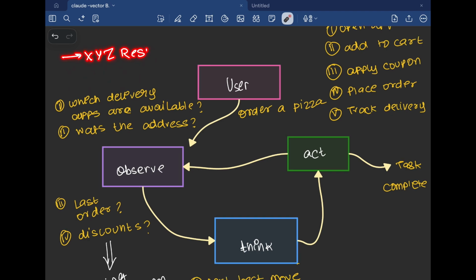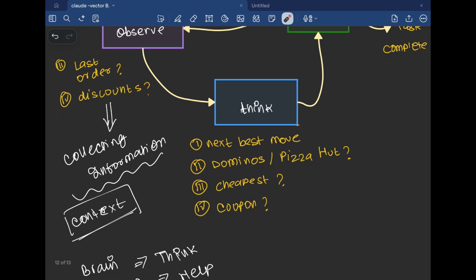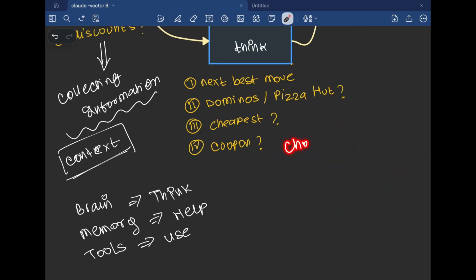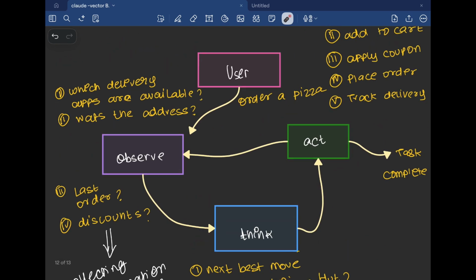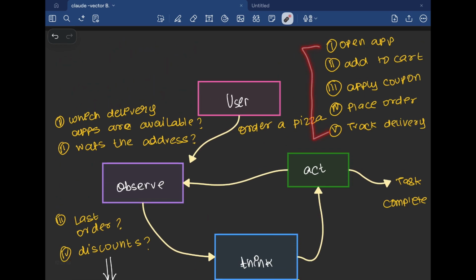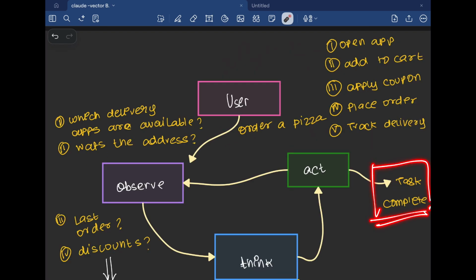Now, as a part of that context, it is going to know that this restaurant does not have delivery partners or this mode of payment is not going to work. And now, with the updated context, it's going to move to the next step, that is think. And from the available context, it is going to make the next best move. Choose another restaurant, retry later, use a different mode of payment, then it is going to act again. Update the cart, select the new option, place the order. And if something breaks again, it can repeat the same cycle. That's why it's a loop. It keeps working until the task is completed.